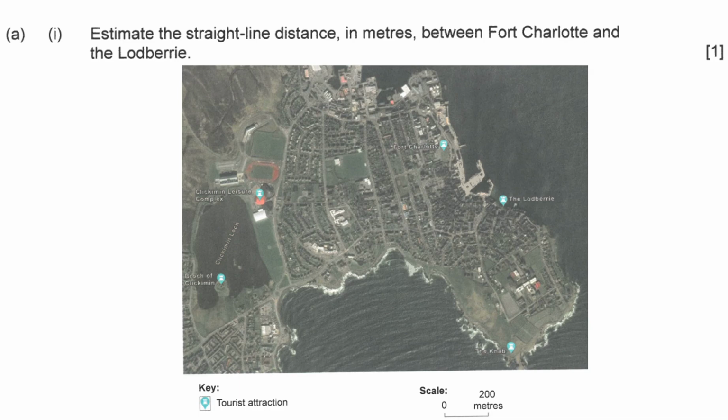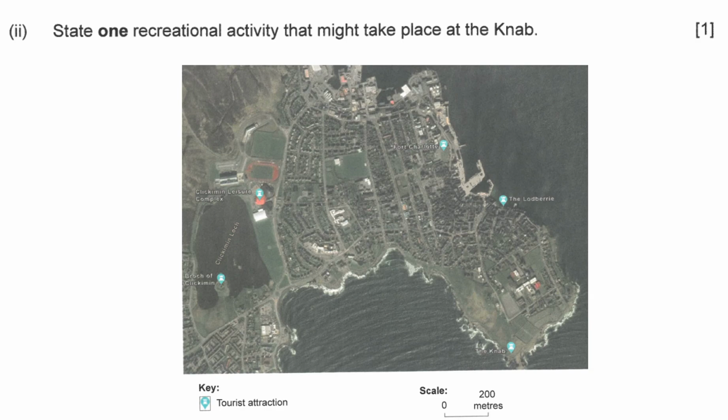So you need to bring a ruler, right? Straight line distance. So remember, bring a ruler. 200 meters, I saw the scale down there. Well done. Next one. Name one recreational activity that might take place at the coastal area. Yeah, kayaking, anything you can think of, right? Coastal area. Good job.